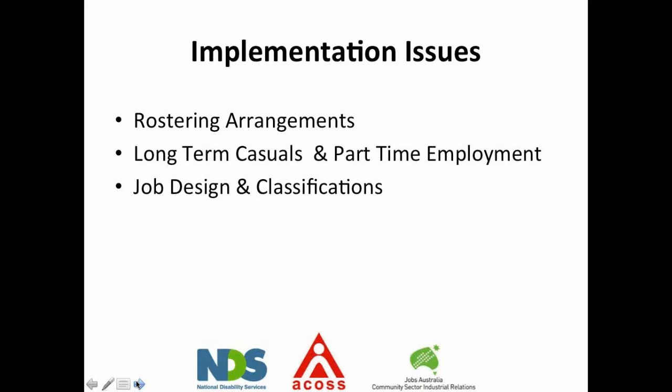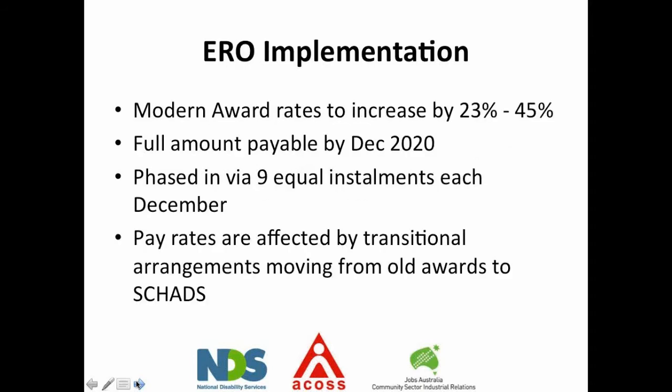Moving on to the ERO implementation. The modern award rates will increase by between 23 and 45%. Remember, those are the modern award rates, not the transitional rates, which are treated a bit differently. That does include the 4% increase for barriers to bargaining. So if you hear anything about a 4%, it doesn't need to be added at the start. It doesn't need to be added as we go along. It is included in that 23 to 45%, so that's not a concern.